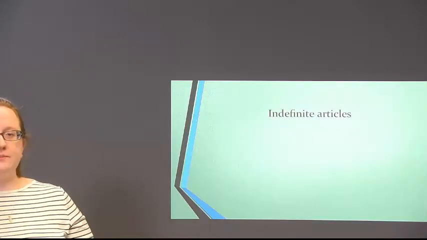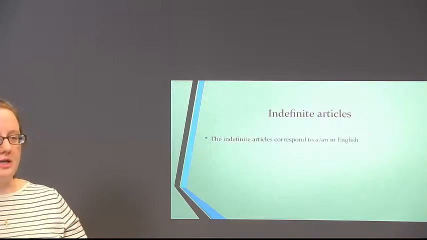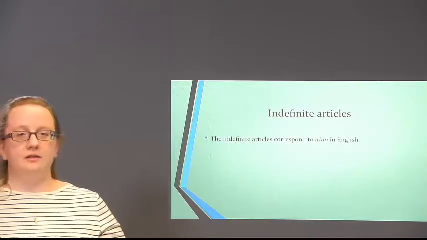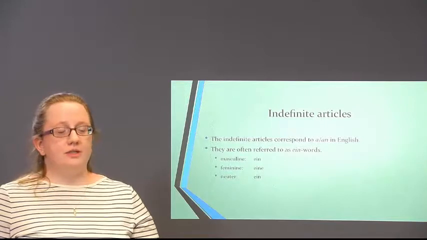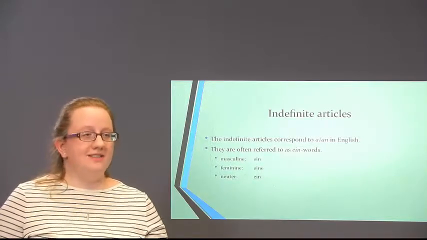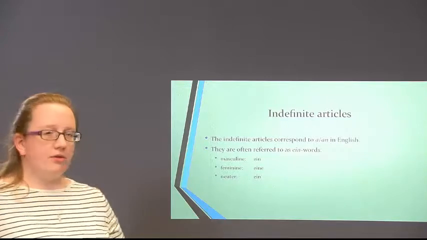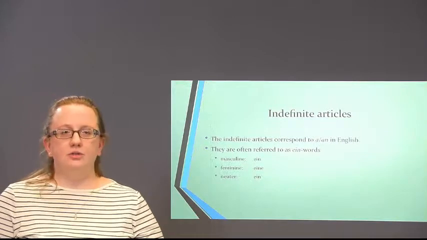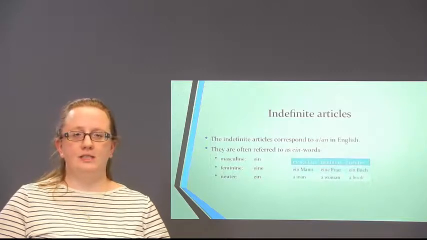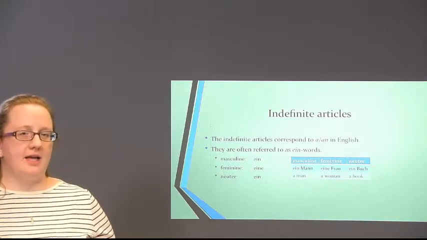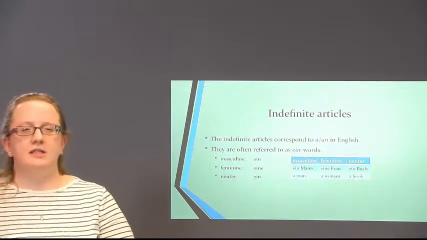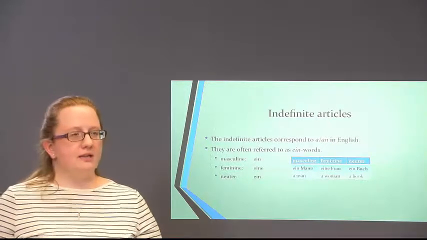Indefinite articles correspond to the English words a or an, and they're often referred to as ein words because the masculine is ein. So we have for masculine ein, for feminine eine, and for neuter ein. And here we see ein Mann, a man, eine Frau, a woman, and ein Buch, a book.